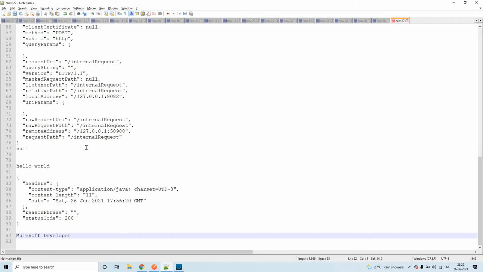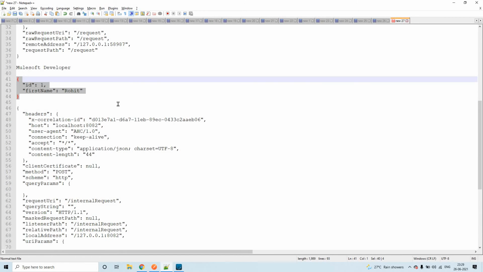So what is common here? Only the payload propagation through flow reference to the child flow, and the payload propagation through HTTP request to the flow which we are calling. These two are the same.